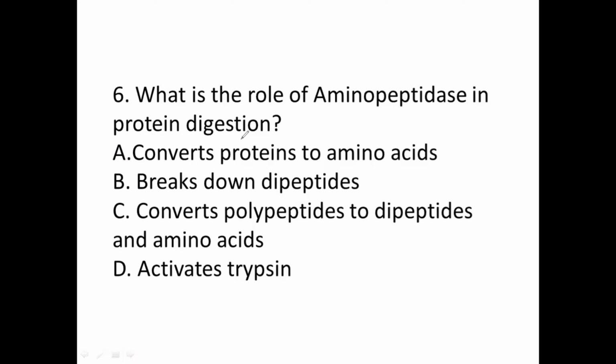So this function will be done by enterokinase. Breakdown of dipeptides will be done by dipeptidase. Converting proteins into amino acids is something related to all the digestive enzymes. But the specific aminopeptidase function is converting polypeptides into dipeptides plus amino acids. So, sixth question, correct option is C.